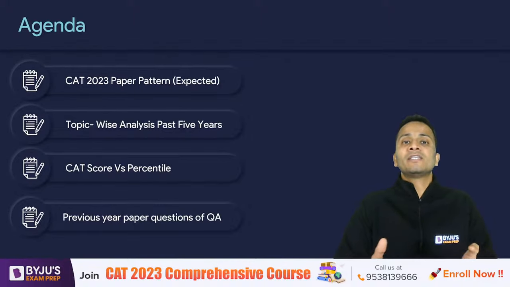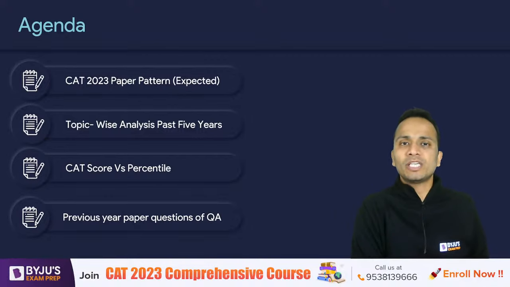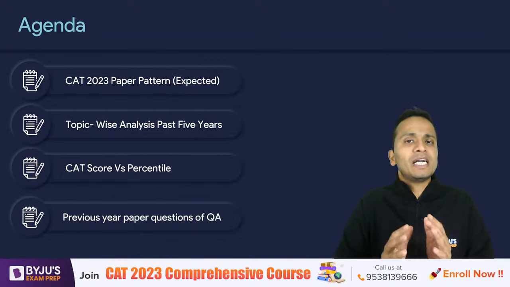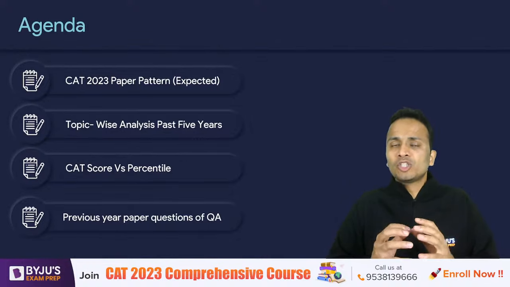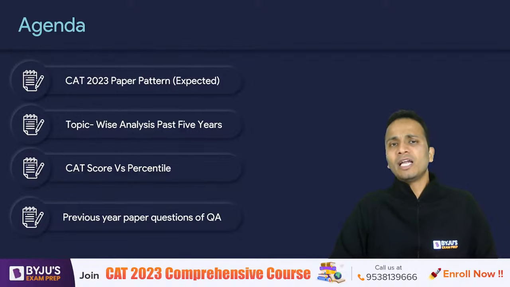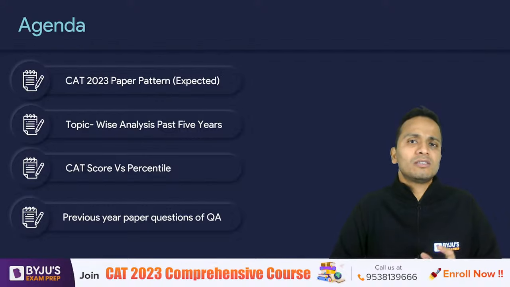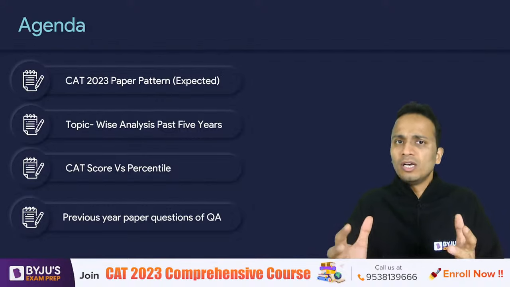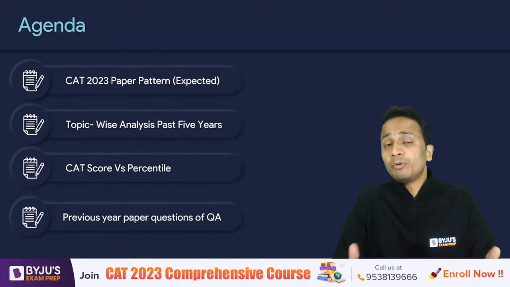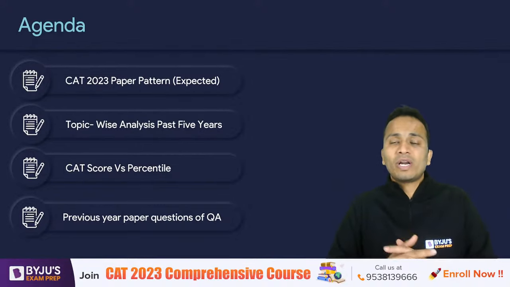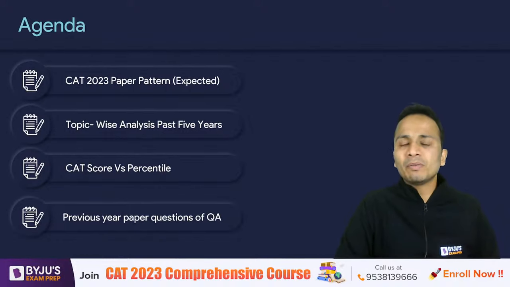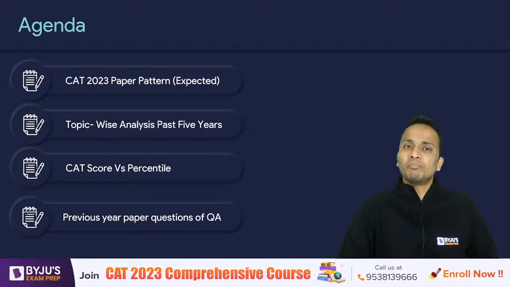So let's say if your target is 95 percentile in the QA section, then how many questions should you be attempting correctly? That should be the effective number of corrects, so as to get that 95 percentile. Now, most of us have a wrong idea about what our score should be vis-a-vis the percentile that we want to score. So today I'll be giving you a clear picture as to at what score you can achieve what kind of percentile. So we'll be doing a mapping between CAT score as well as the percentile.